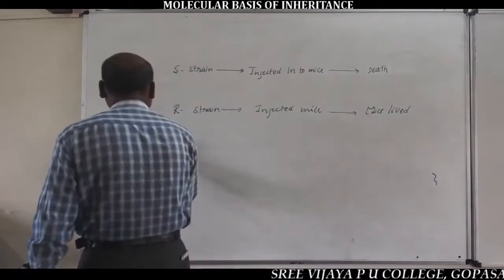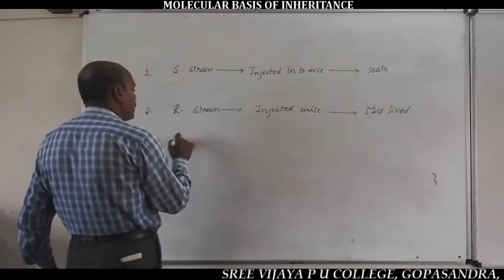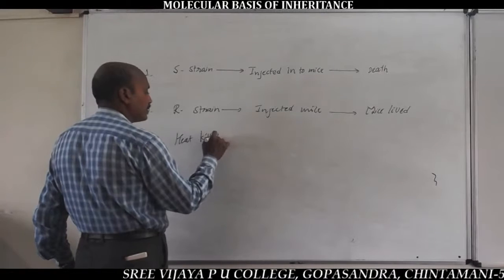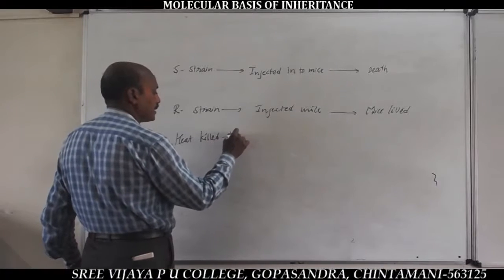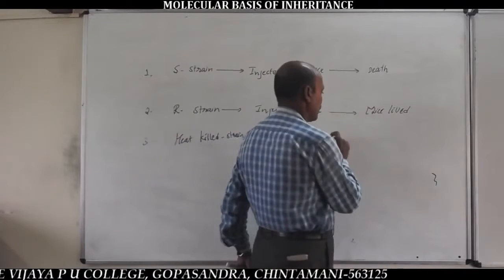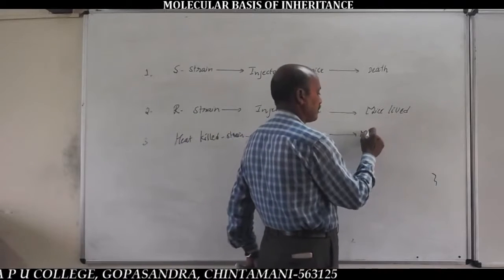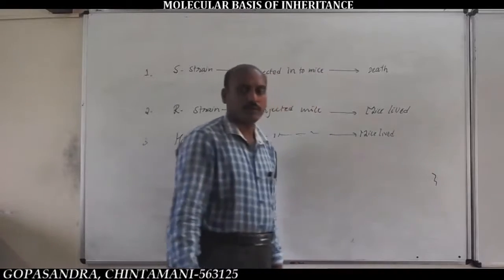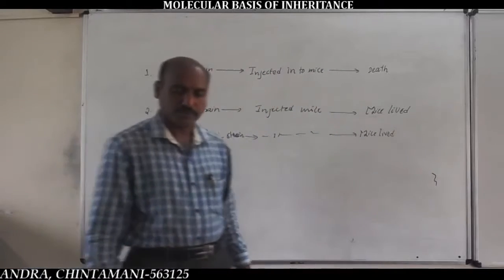In the third step, heat killed S-strain bacteria are injected into the mice. The mice survived. No death of mice.